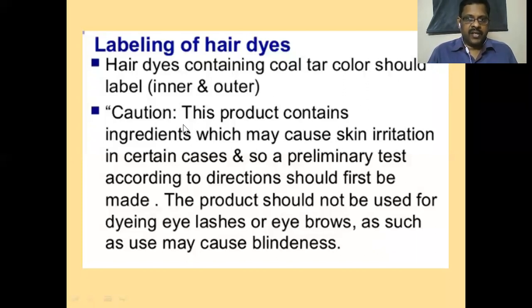Labeling of hair dyes. Hair dyes containing coal tar colors should be labeled, inner and outer. There should be a caution notice if coal tar dye is present: "This product contains ingredients which may cause skin irritation in certain cases, and a preliminary test according to direction should first be made. The product should not be used for dyeing eyelashes or eyebrows, as such use may cause blindness." That is a very important notice that should be there on the hair dyes.